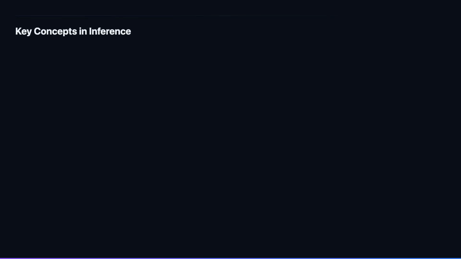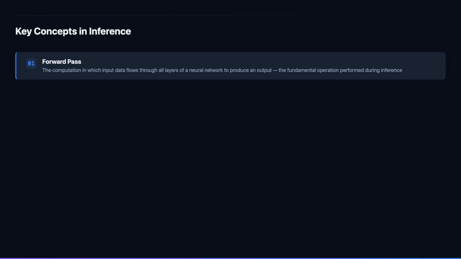4 essential terms for understanding how AI inference works and what determines its performance characteristics. During a forward pass for an LLM, the input token IDs are first converted into embedding vectors by looking up a learned embedding table. These embedding vectors, combined with positional encodings, are passed through a stack of transformer layers. Each layer applies multi-head self-attention, layer normalization, and a position-wise feed-forward network. The output of the final layer is projected through a language model head, a linear transformation followed by a softmax, to produce a probability distribution over the entire vocabulary.